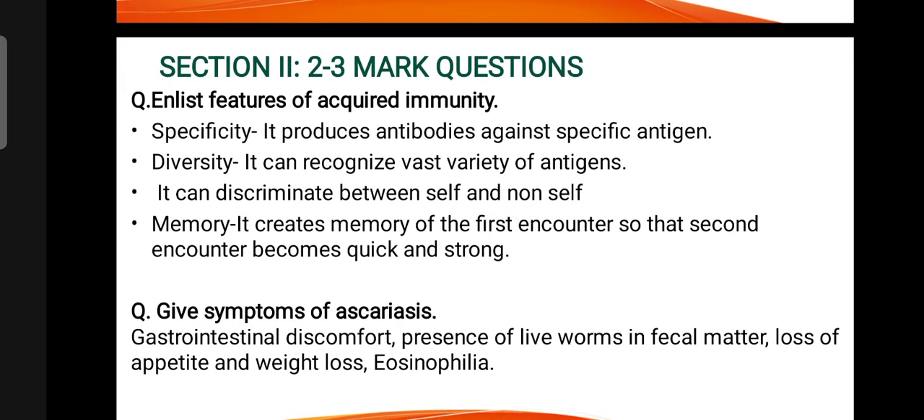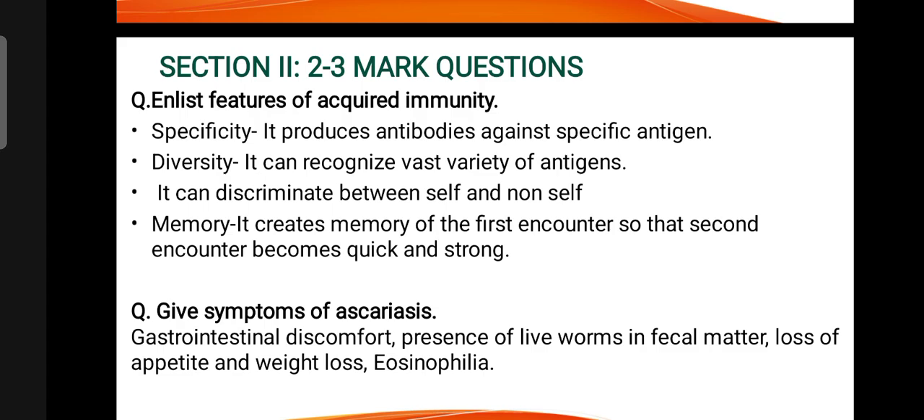2-3 marks questions. Enlist features of acquired immunity. Specificity, that is, it produces antibodies against a specific antigen. Diversity, it can recognize a vast variety of antigens. It can discriminate between self and non-self. It creates memory of the first encounter so that the second encounter becomes quick and strong.